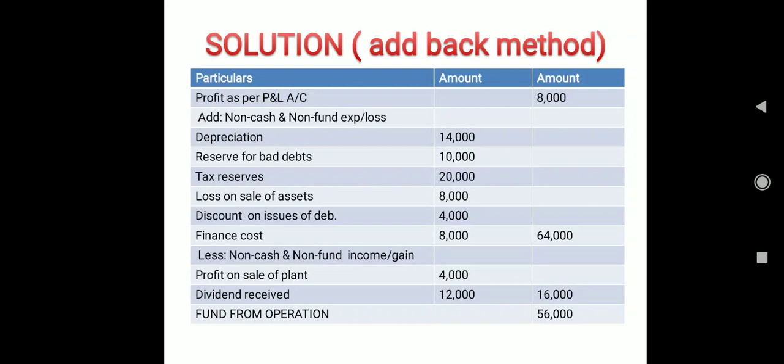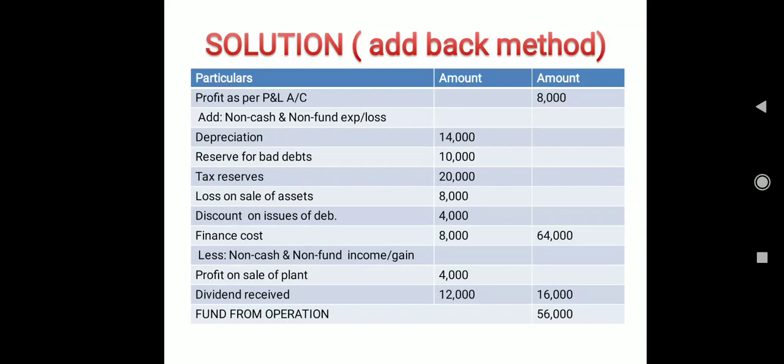Now for the non-cash and non-fund items, I have already explained while explaining the question. Depreciation, non-cash. Reserve for bad debts, non-cash. Tax reserve, non-cash. Loss on sale of asset, non-fund or non-operating. Discount on issue of debentures, again a non-fund or non-operating expense or loss. And financial cost is again a non-operating cost.